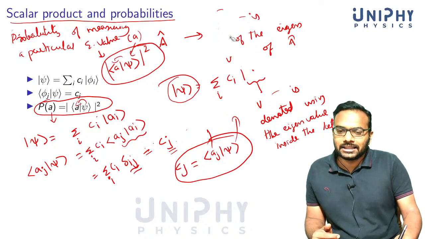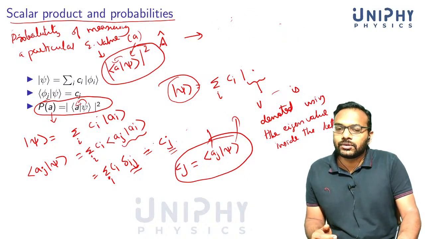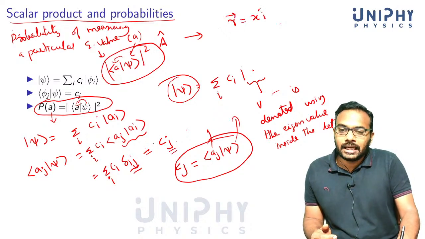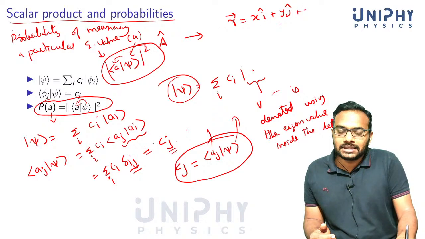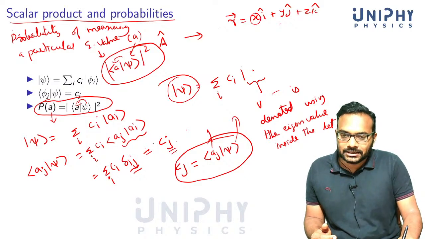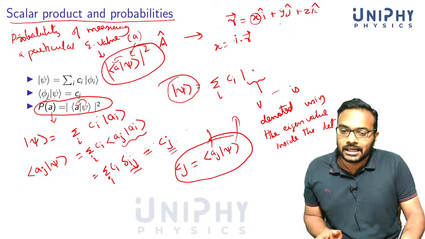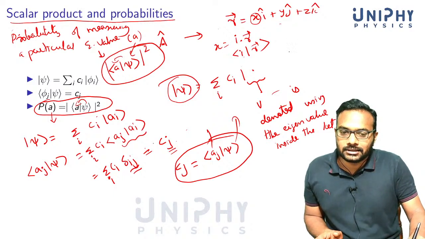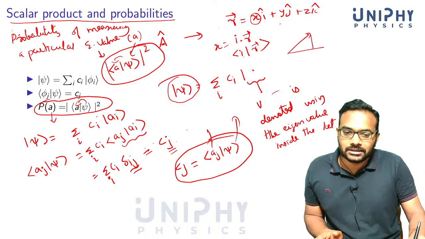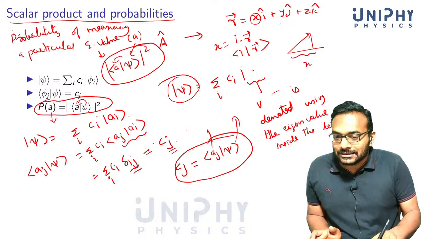Now this projection thing is not very difficult. We already know this from three-dimensional vector space. Think of the R vector, our favorite example, xi plus yj plus zk. What would you do if you want to extract this component x? You just take i dot R vector. This is the convenience of using an orthonormal basis. In our notation, you are projecting the R vector onto the direction i. If you project this vector along this direction, you will get this component x. It's the same thing that you are doing here.